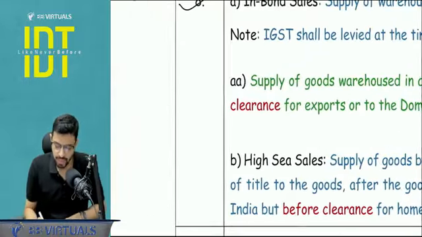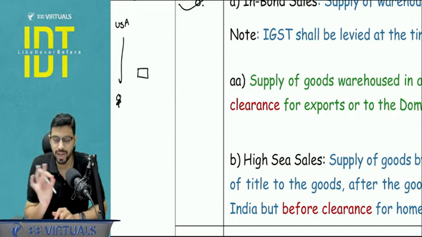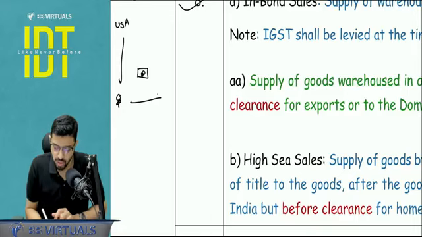Inbound sales. Now what is happening in inbound sales? I imported goods from the US and I put the goods in a warehouse. So I have not cleared it for home consumption. I have not filed the bill of entry for home consumption. While the goods were in warehouse, I sold it to Mr. X. This sale is not a supply.